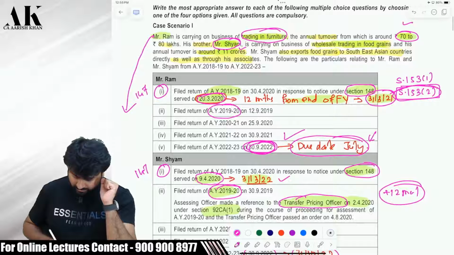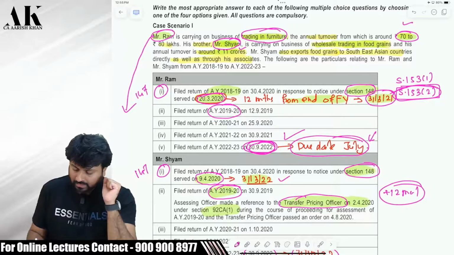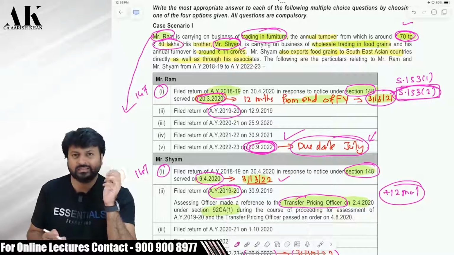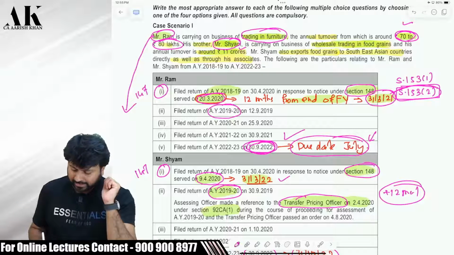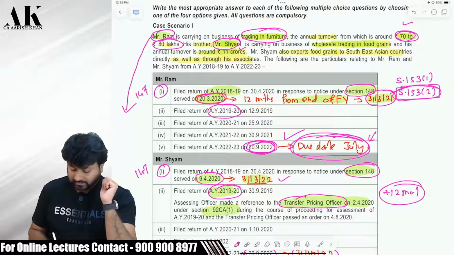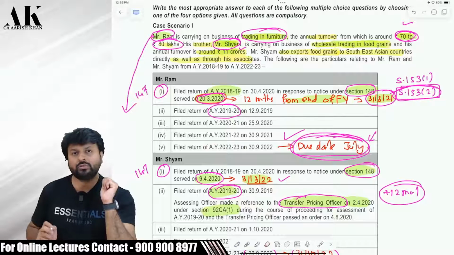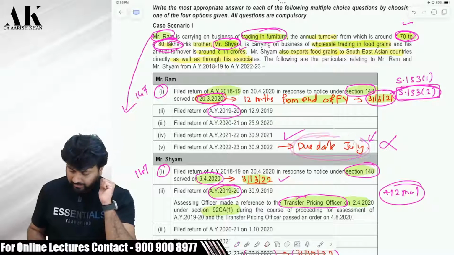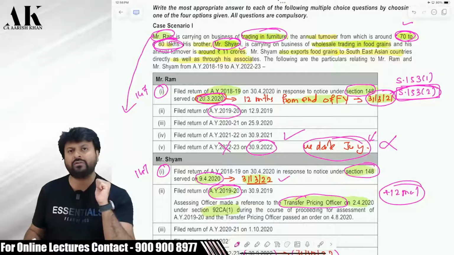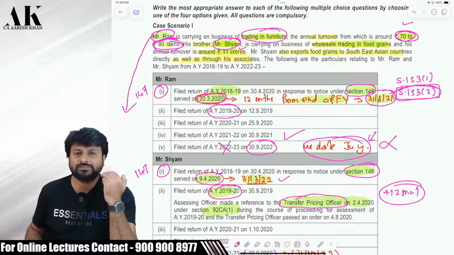So, now the question is, what is the due date of Mr. Ram? See, Mr. Ram's turnover is 70 to 80 lakhs. Therefore, for him, tax audit is not mandatory. And because tax audit is not mandatory, for him, the due date will be July. Now, he is filing in September for AY 22-23. Check. We are talking about AY 22-23 in question number 4. So, because his turnover is less than the limit of tax audit, he is not conducting tax audit. His due date would be July, but unfortunately, he is filing in September. Therefore, he cannot carry forward the loss because he is filing a belated return under 139(4).